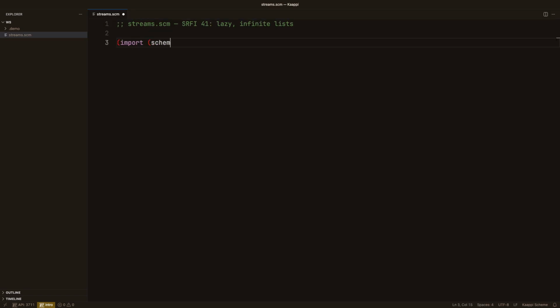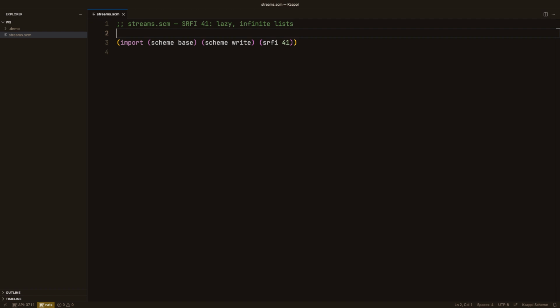A list in Scheme is finite. You build it, it sits in memory, and that's that. A stream is the lazy cousin. It looks and feels like a list, but it only computes a value the moment you ask for one. That one idea lets a stream be infinite.